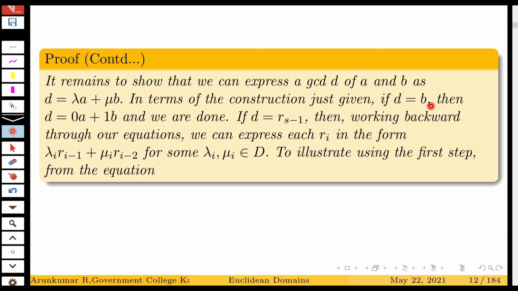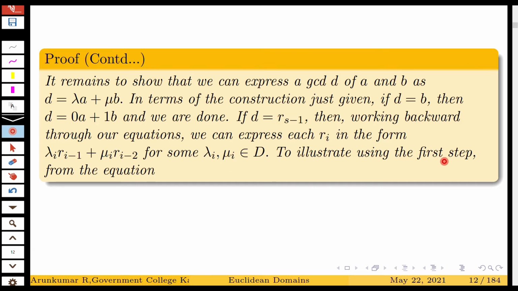In terms of the constructions just given, if D equal to B, then we can express D as 0 into A plus 1 into B, then we have done. Now suppose that D is Rs minus 1, that is, the last non-zero remainder is Rs minus 1. Then working backward through our equations, we can express each Ri in the form lambda I Ri minus 1 plus mu I Ri minus 2 for some lambda I and mu I.